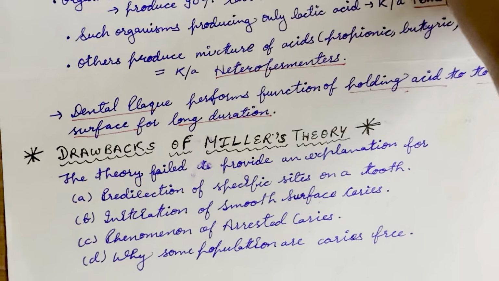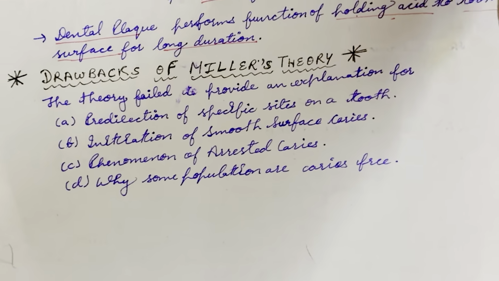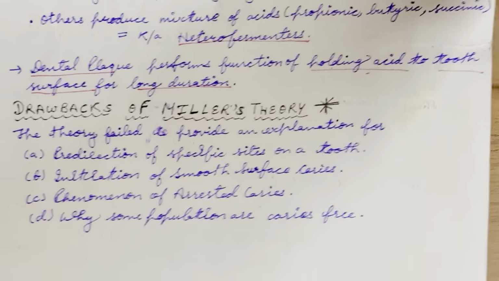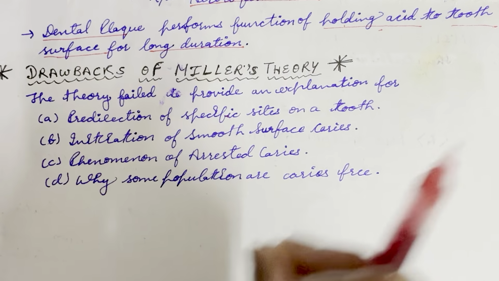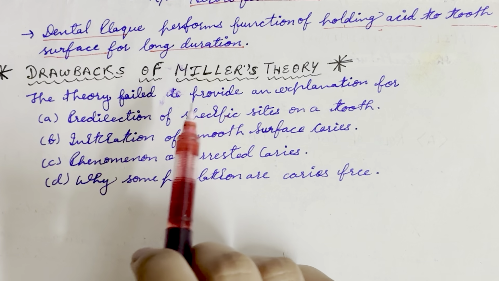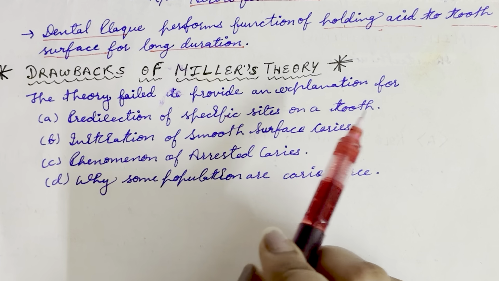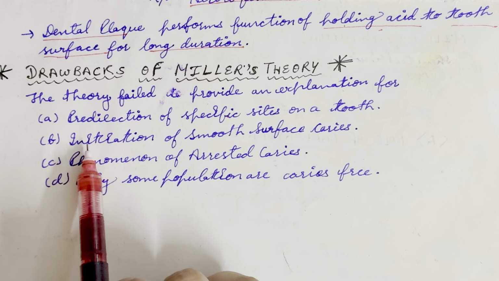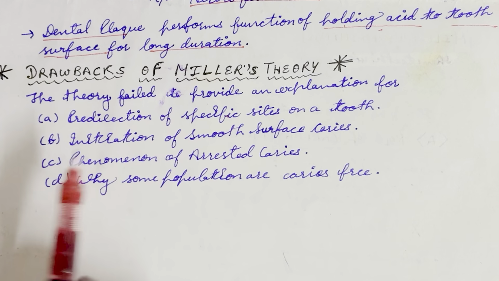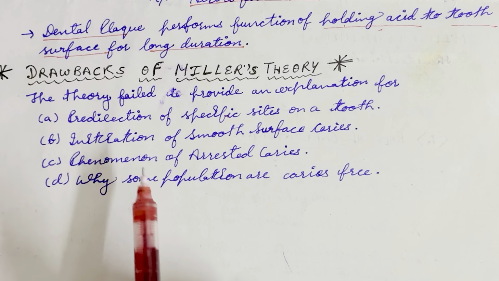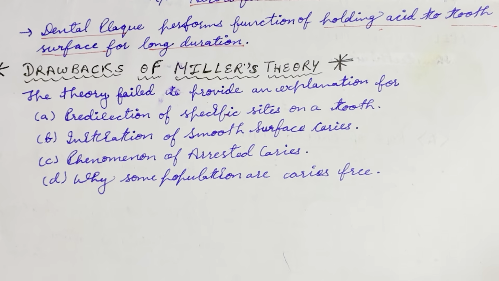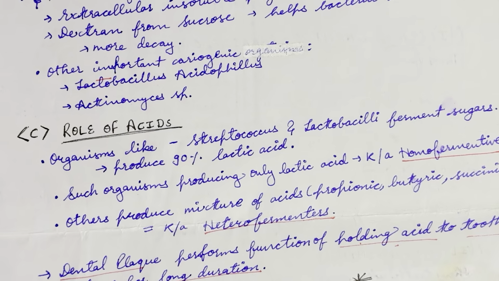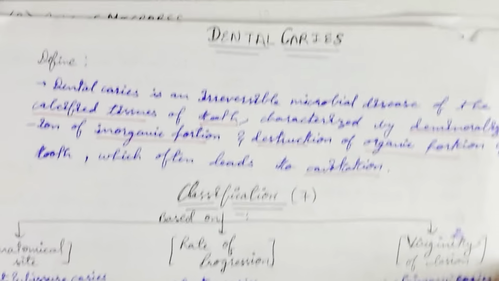Last and the least is the drawback of Miller's theory. Miller failed to provide an explanation for predilection of specific sites on a tooth surface, initiation of smooth surface caries, the phenomenon of arrested caries, and why some populations are caries free. So that's it in dental caries.